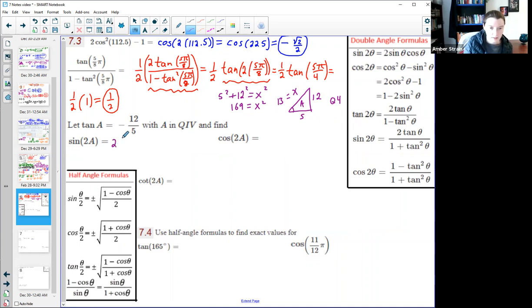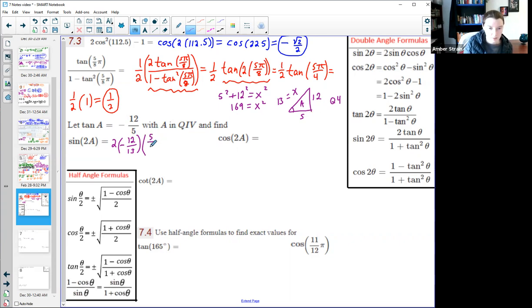So 2 sine of a, well, in quadrant 4 the sine would be negative, opposite over hypotenuse. In quadrant 4, the cosine would be positive, positive 5 over 13.